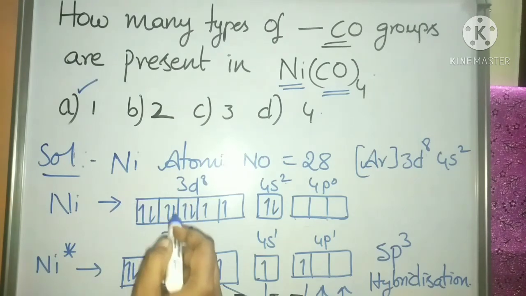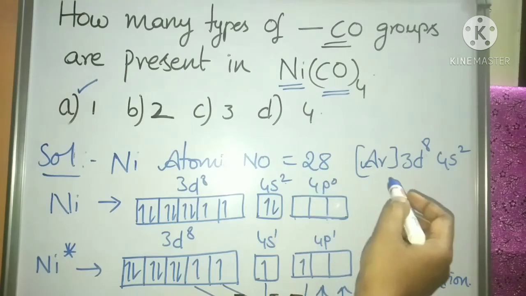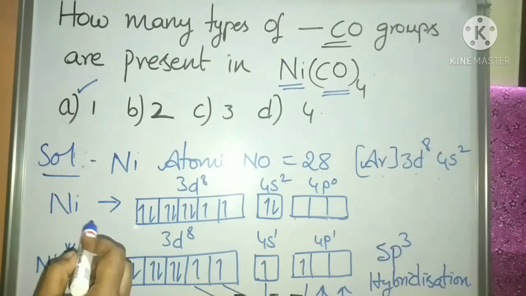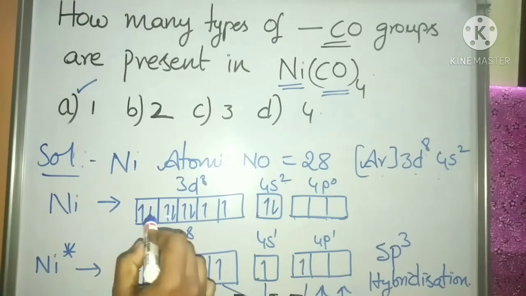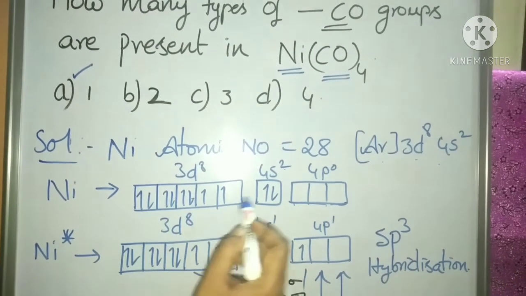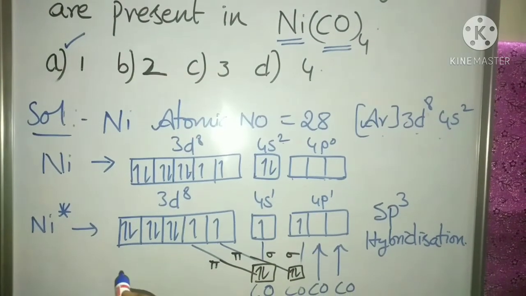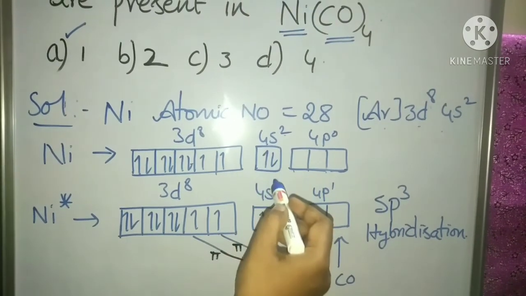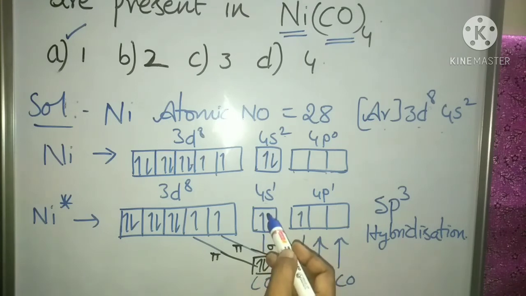From the concept we can solve it like this: nickel's atomic number is 28 and the electronic configuration is written as argon 3d8 4s2. In the ground state, 3d8 has 8 electrons, 4s2, and 4p is vacant. In the excited state, in the presence of ligands, one electron from the 4s orbital rearranges itself into the 4p orbital.